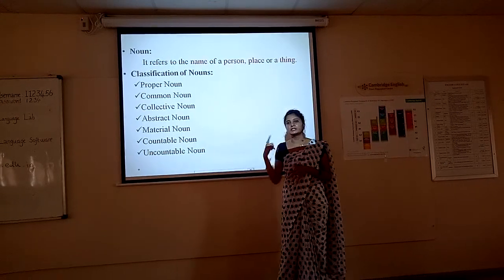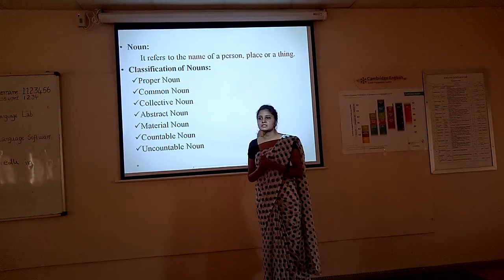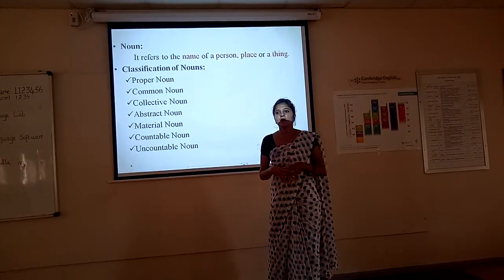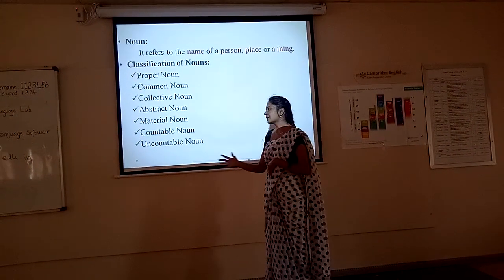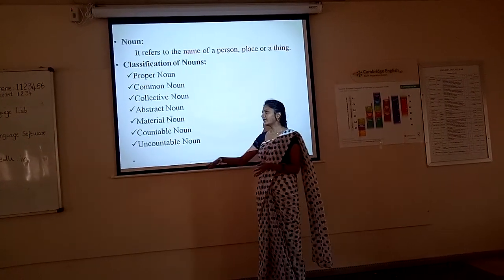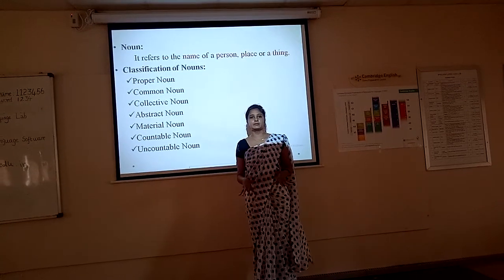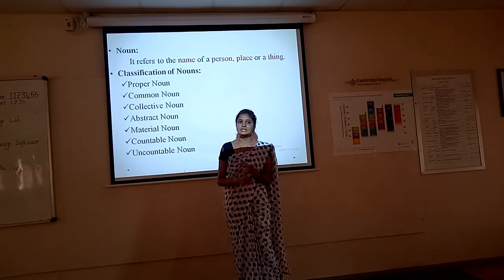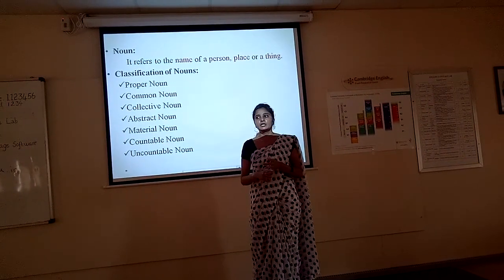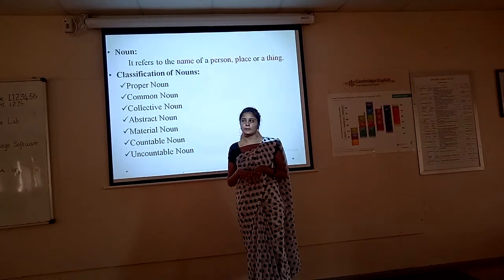Countable noun, anything that you are able to count, that is countable noun. 3 tables, 4 persons, 5 girls, 5 tables. So these are all coming under countable nouns. And when you are coming to the last one, uncountable noun. Uncountable noun is very simple: you can't count anything like water, stars, the liquid items. All these come under uncountable noun.